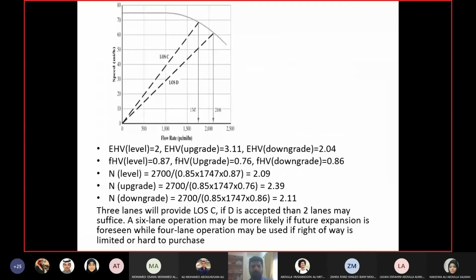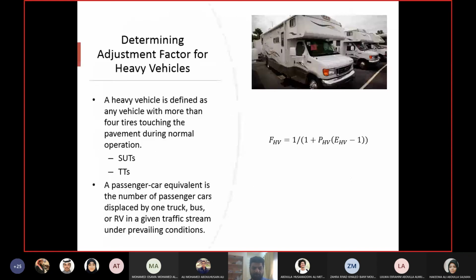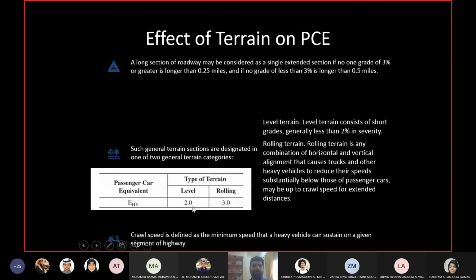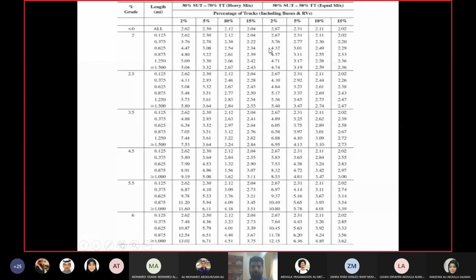So you will calculate one value of FHV using EHV of 2, the EHV for the level condition. The other condition is with the 4.5% gradient. This is the table for heavy mix; heavy and equal mix are both here, and I will use the one for heavy mix. 4.5% gradient, length is 2 miles, so this row, and the percentage of trucks is 15%. So 3.11. For the upward gradient, EHV will be 3.11.